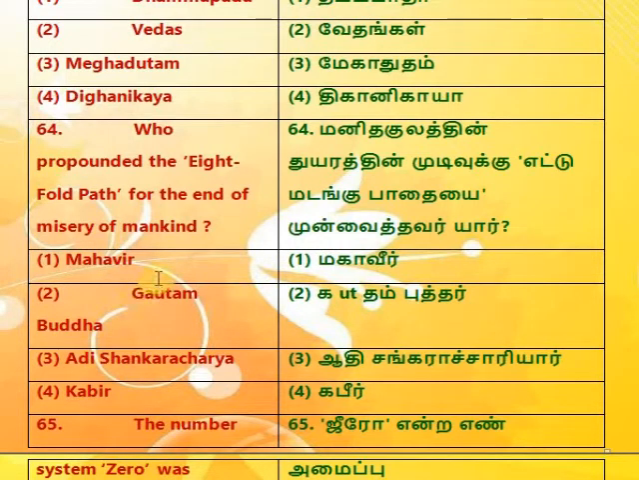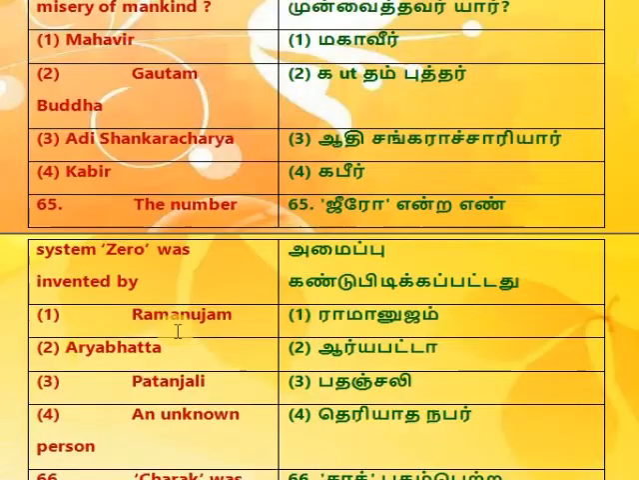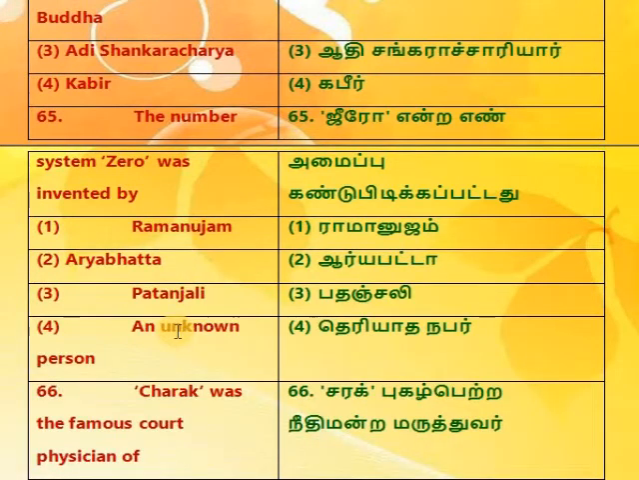64. Who propounded the eightfold path for the end of misery of mankind? 1. Mahavir, 2. Gautam Buddha, 3. Adi Shankaracharya, 4. Kabir. 65. The number system 0 was invented by 1. Ramanujam, 2. Aryabhata, 3. Patanjali, 4. An unknown person.